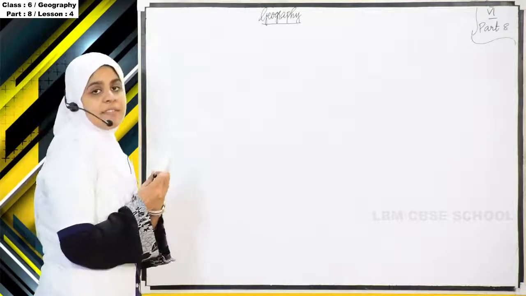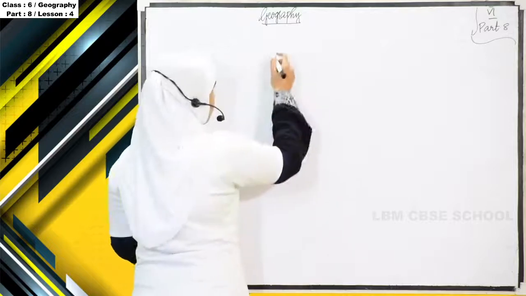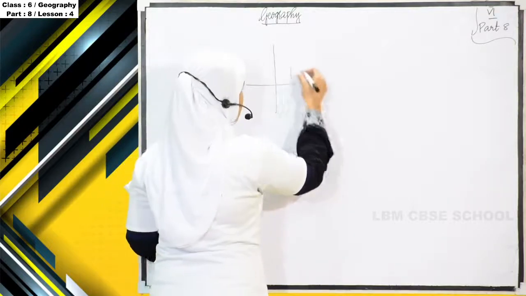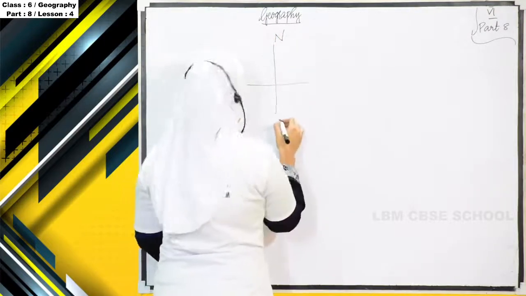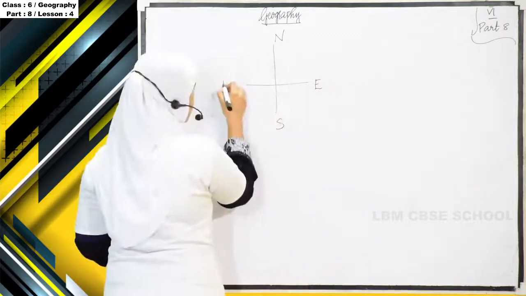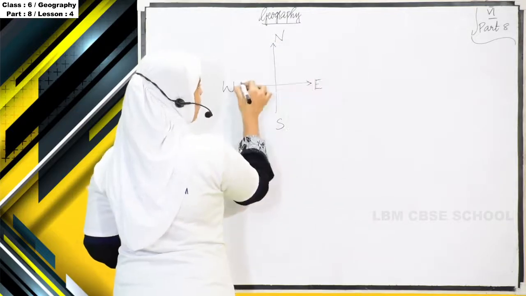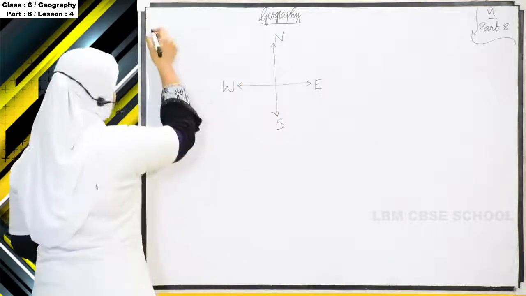So mainly we have four directions. What are they? North, south, east and west. Right. So mainly we have 4 directions.